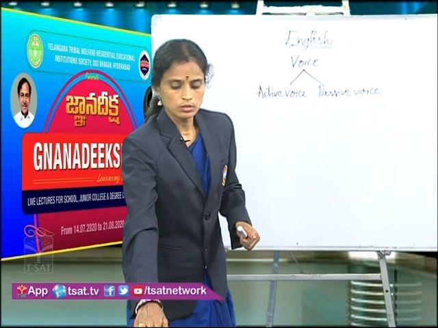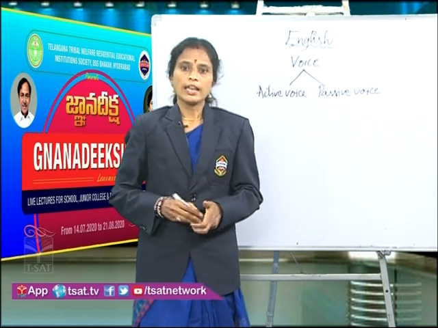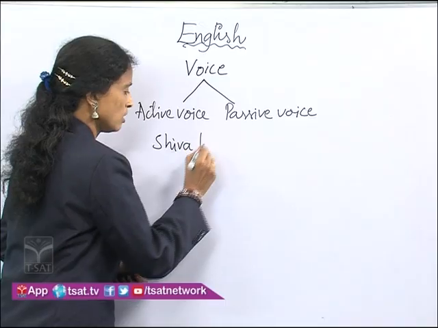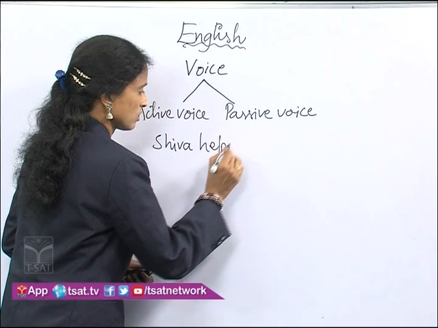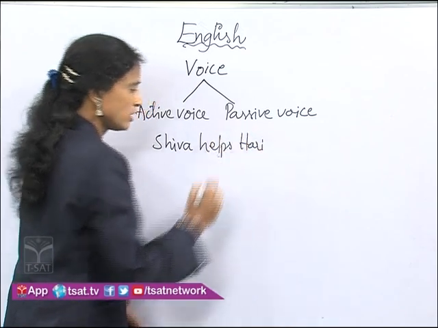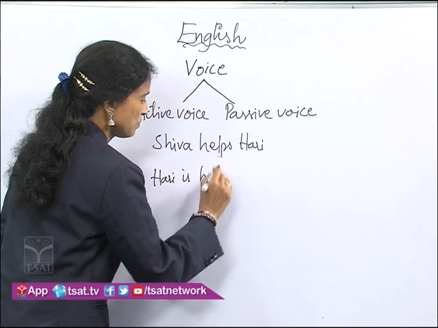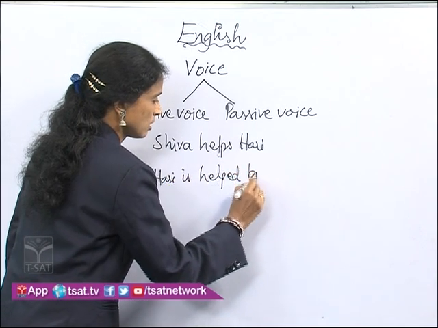Now, dear students, in grammar, the voice of a verb describes its relationship with the subject, object, or any other element in a sentence. The verb can be in the active voice or in the passive voice. You can have an example like: Shiva helps Hari. Shiva helps Hari. Right? And Hari is helped by Shiva.